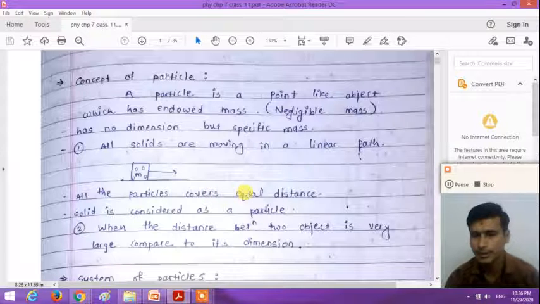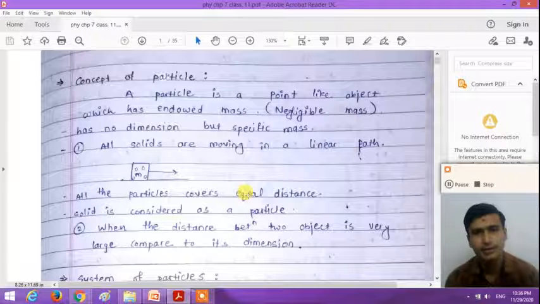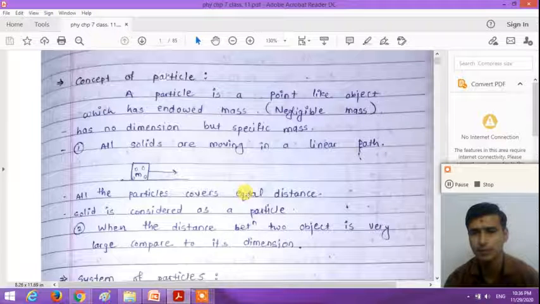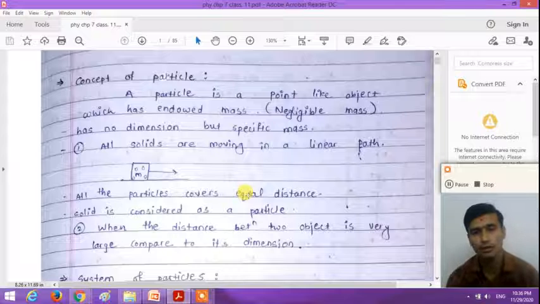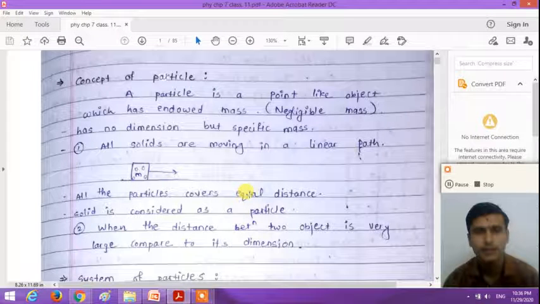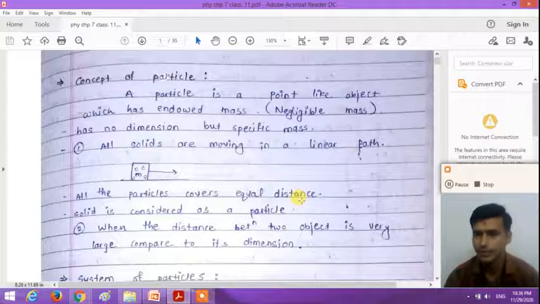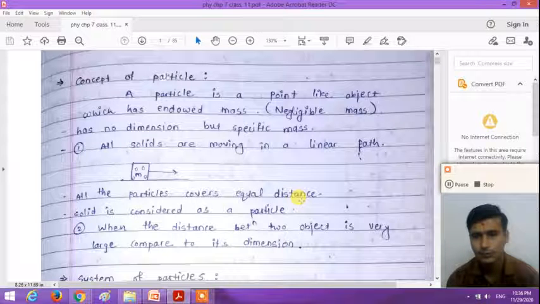So understand, dear student, the concept of the particle. Here all the objects are considered as particles when the distance covered by the object is very large compared to its dimension. Now what do you mean by the system of particles? System means more than one.